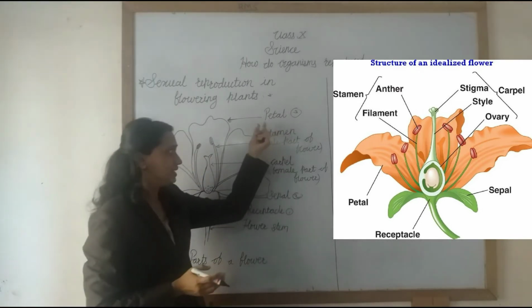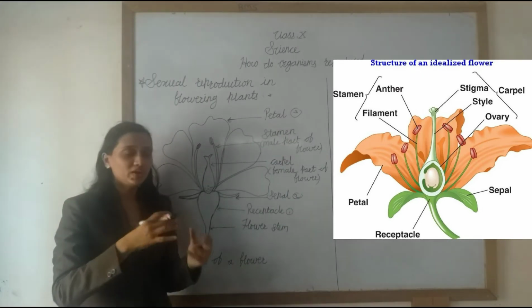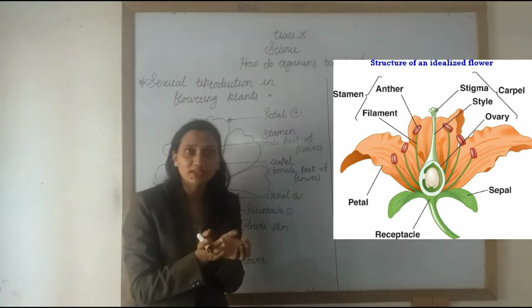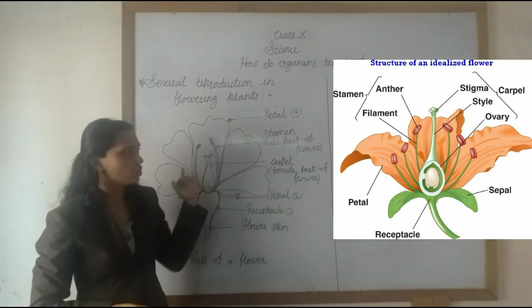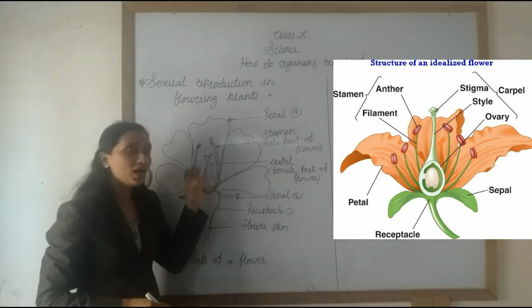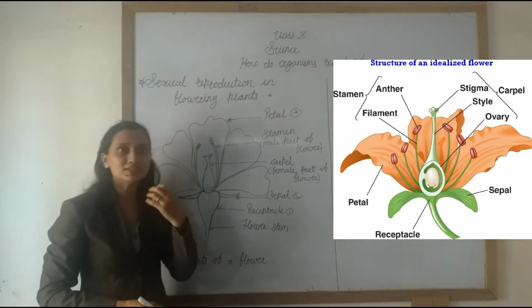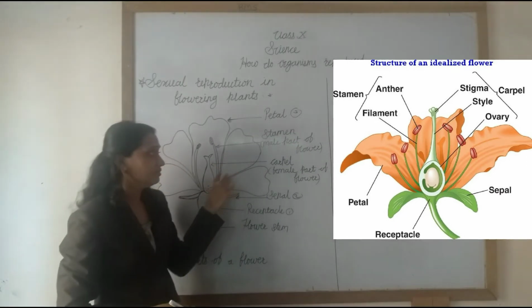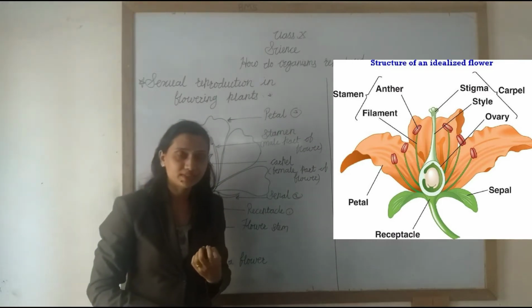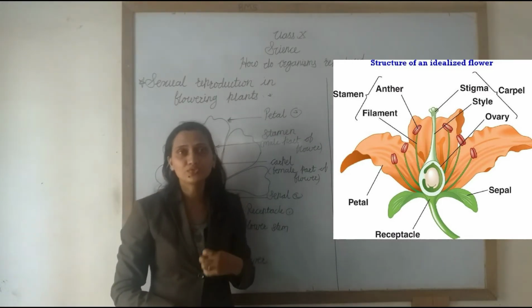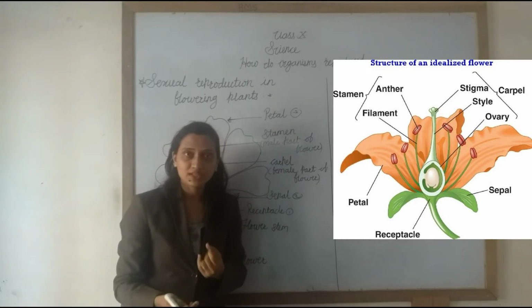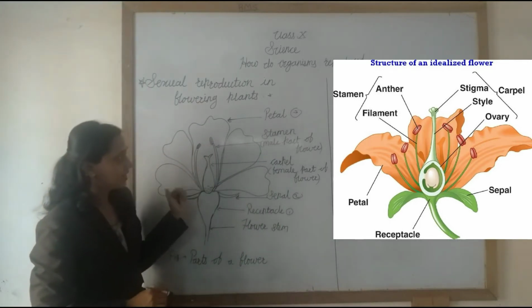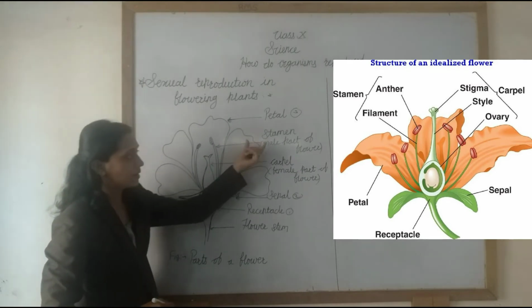You know, petal is a singular word, and when we collect all the petals together, it is called a corolla. Understand? Now, what is the function of this corolla? The corolla is colorful and sometimes scented, which means it attracts insects towards the flower. For what? For the pollination process. Understand?